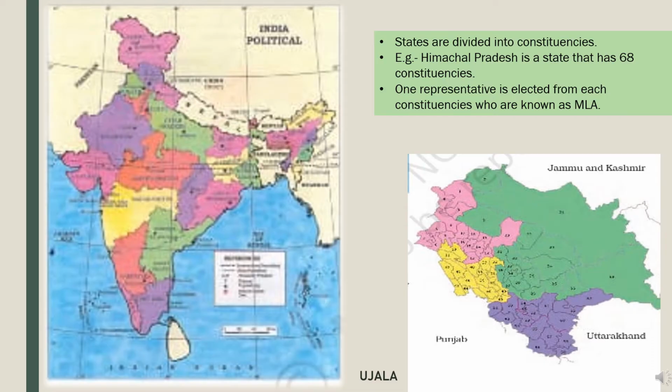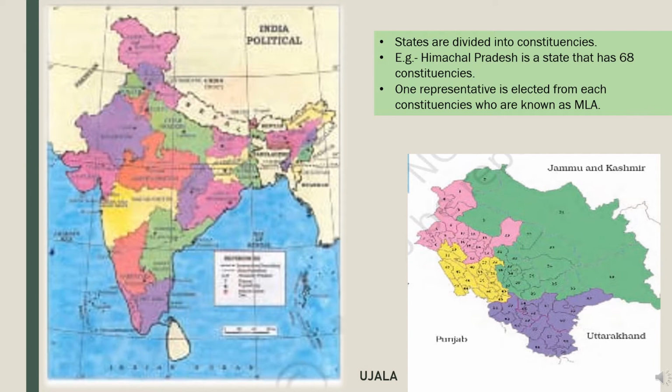Let's understand this better with the help of an example. As you can see, the map of India, here the country is divided into states, and if we take the example of a particular state, suppose Himachal Pradesh, in the next figure Himachal Pradesh is separated and you can see the smaller areas made in it. Those are the constituencies.